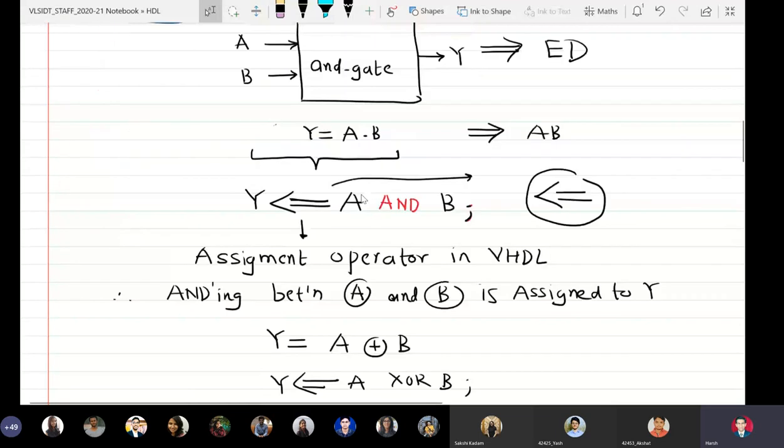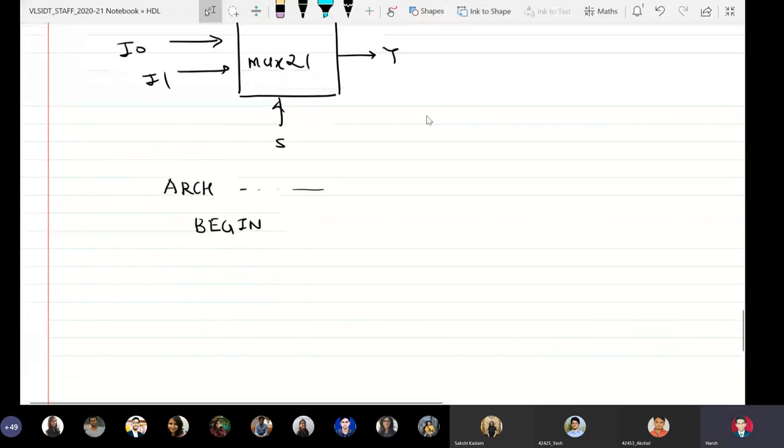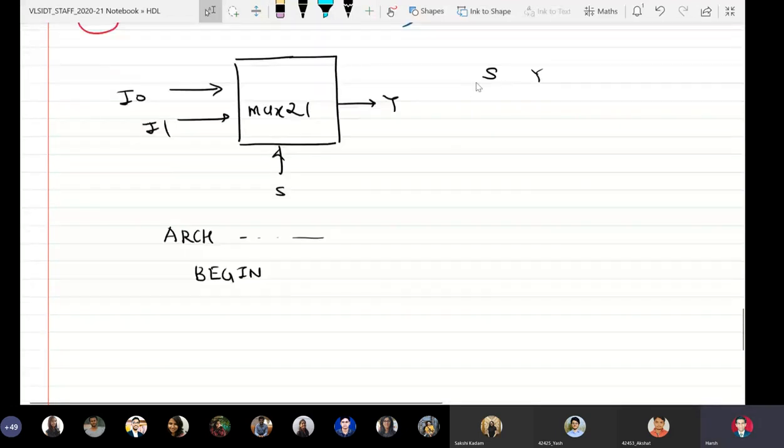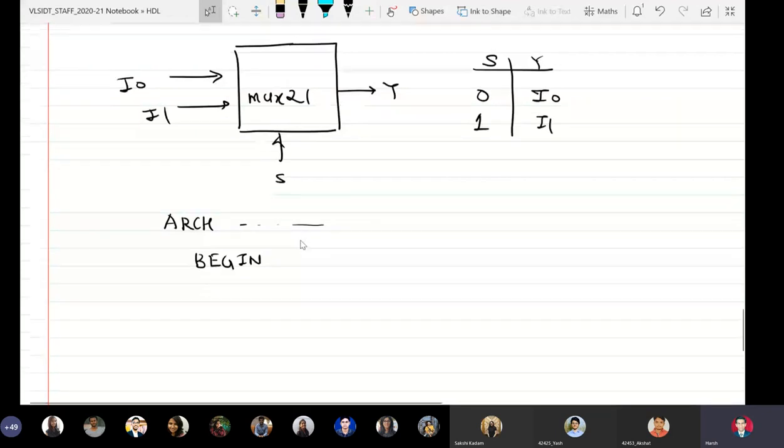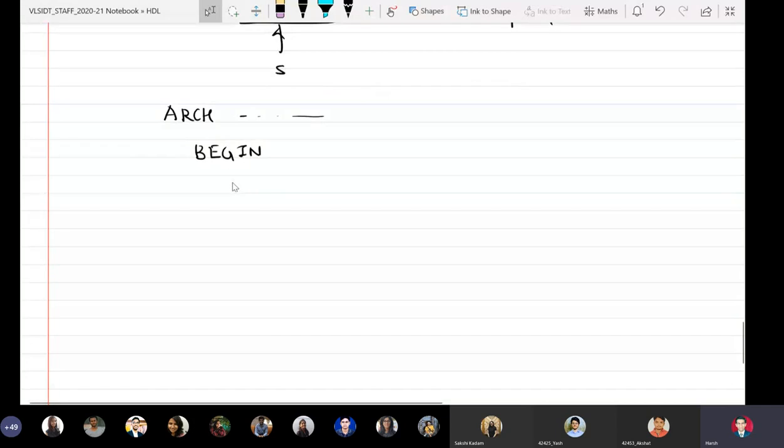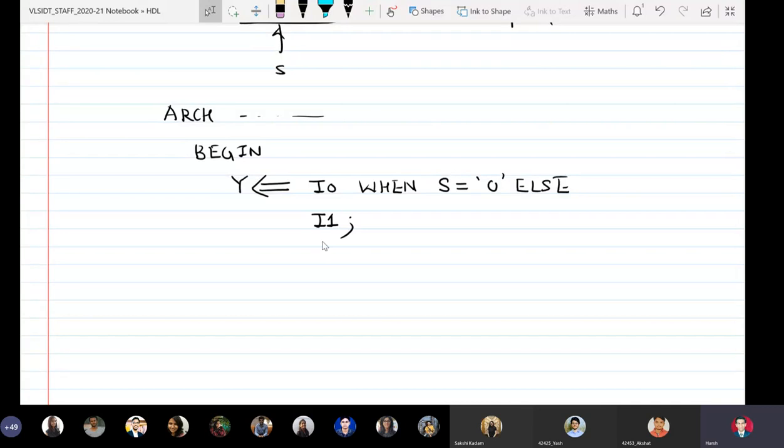The truth table goes like this: for S equal to 0 the output is I0, else I1. So I will simply write Y gets I0 when S equal to 0, else I1.